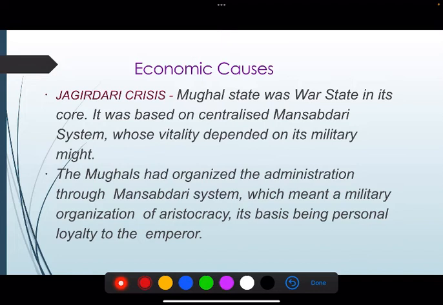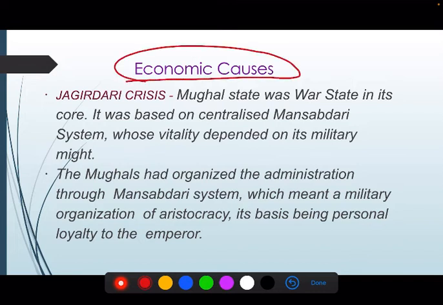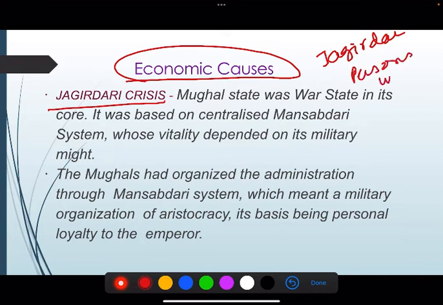Let's now move on to economic causes. What was the economic cause of the decline of the Mughals? One cause was the Jagirdari crisis. Let me explain who a Jagirdar is. Jagirdars were persons who were given a Jagir.